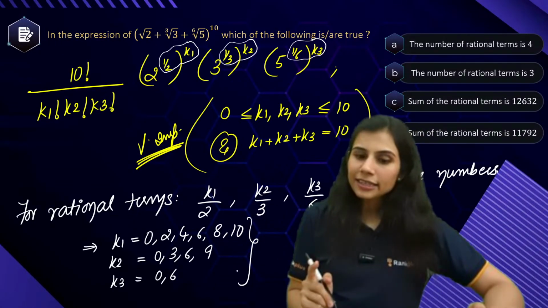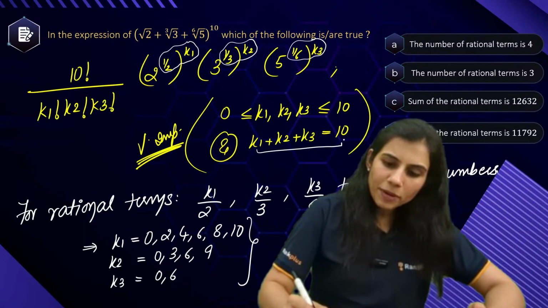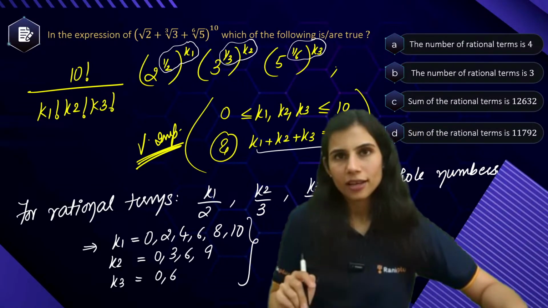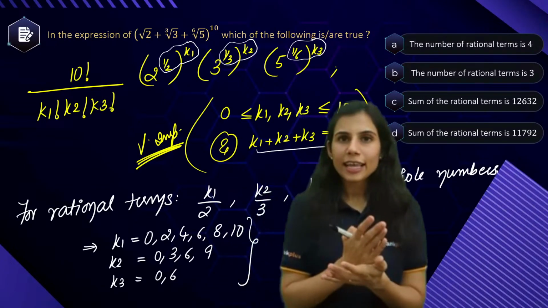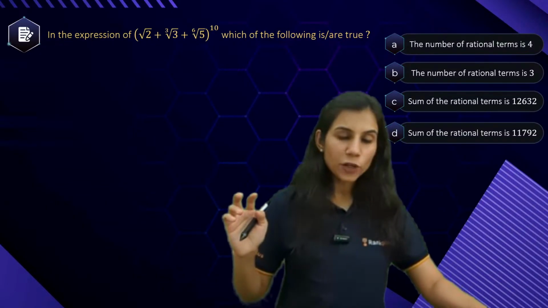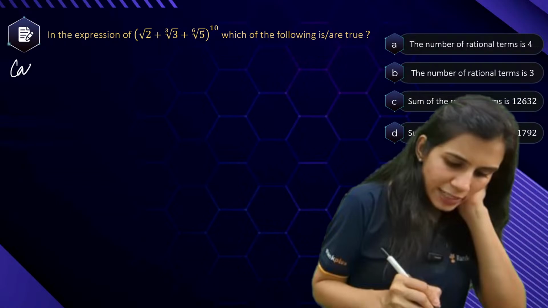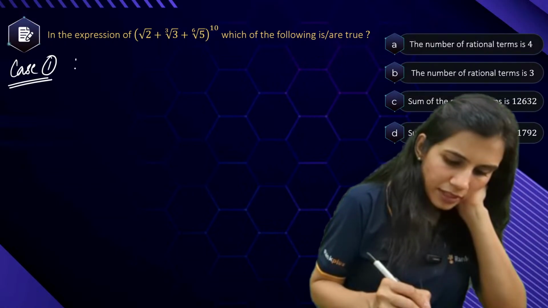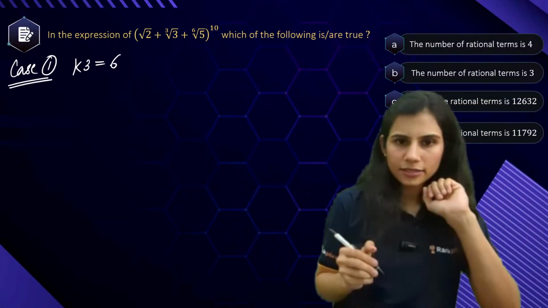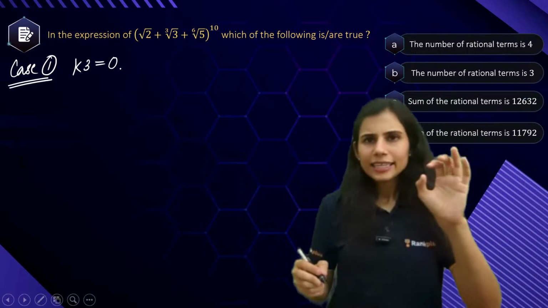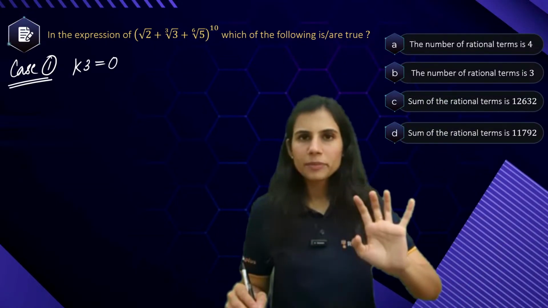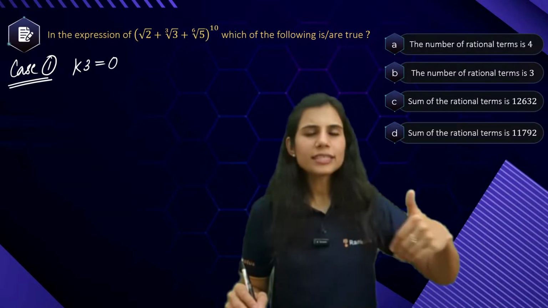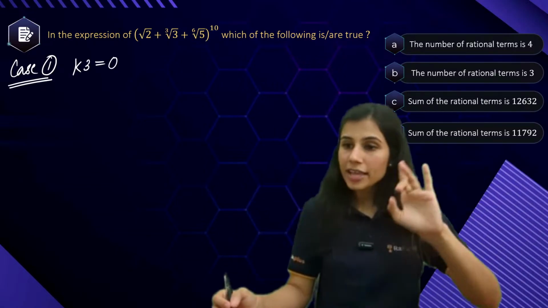Now what do I need? I want k1 plus k2 plus k3 equal to 10 as well. Which combination of k1, k2, k3 to take will be taken care of by the condition that the sum should be equal to 10. So let's start. Case 1. k3 can be 0 or 6. The least number of possibilities are for k3, so let's start with k3.